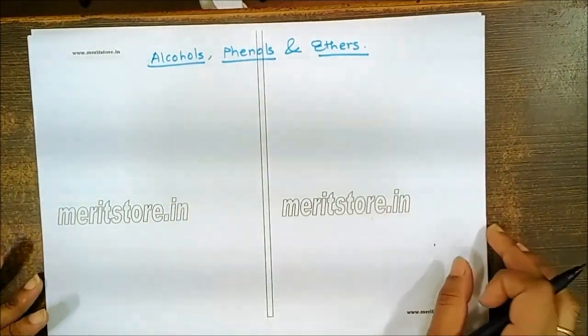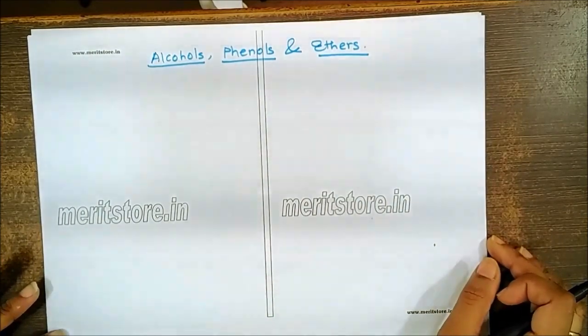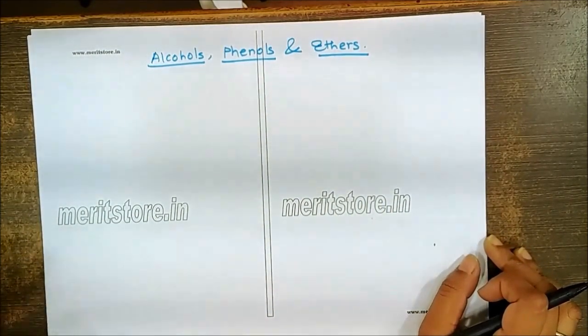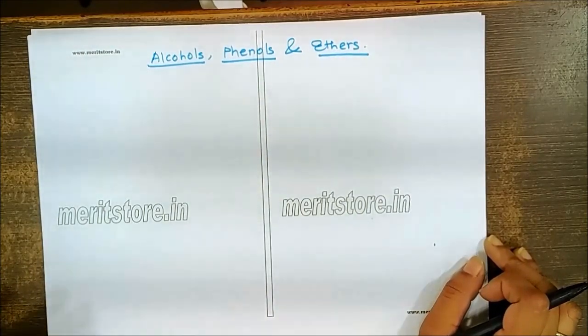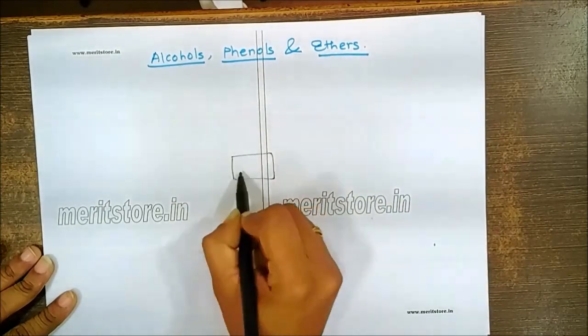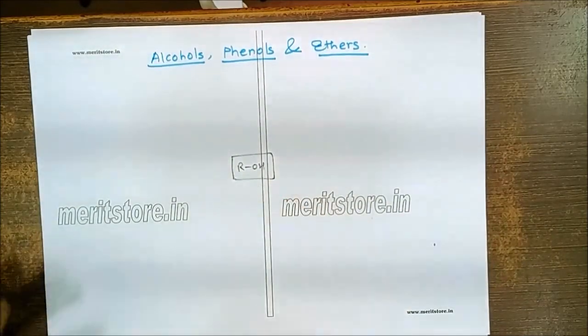Let us talk about different reactions and the methods of preparations of the alcohols, phenols and ethers. So from the MCQ point of view, we will be focusing on that. First of all, let us talk about methods of preparation for alcohols.